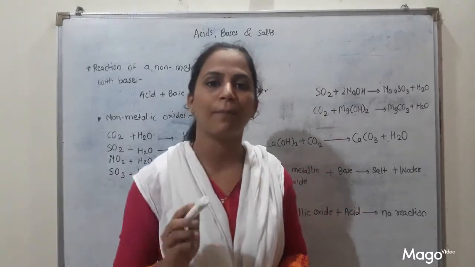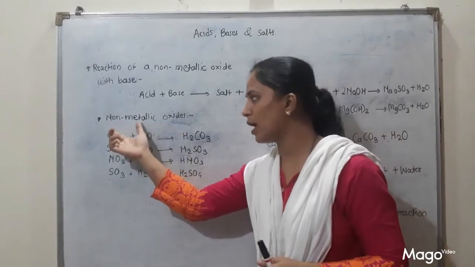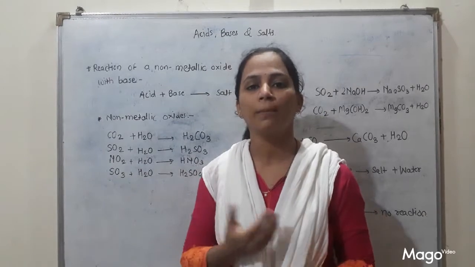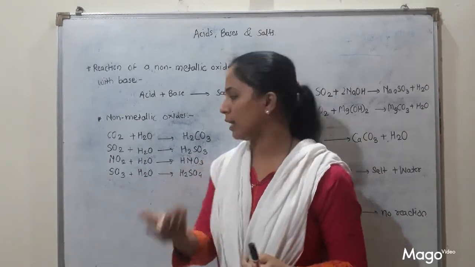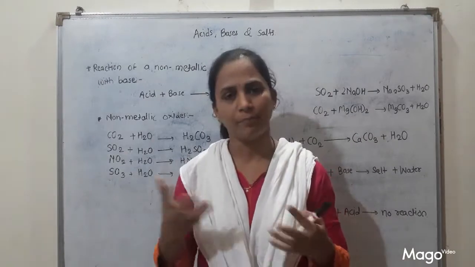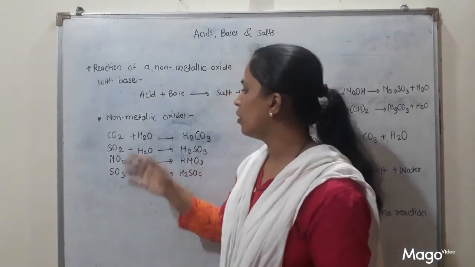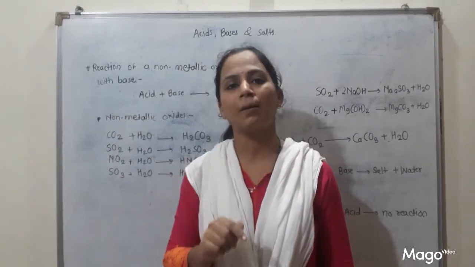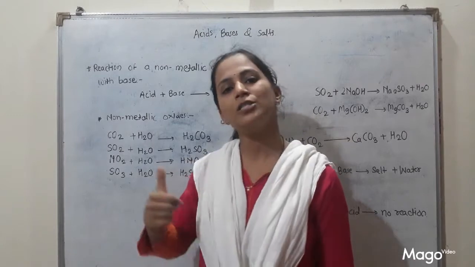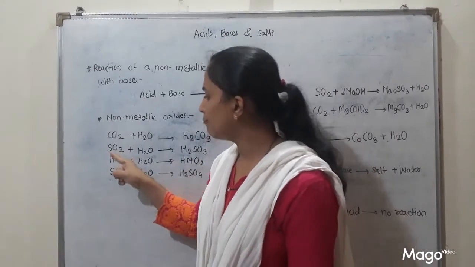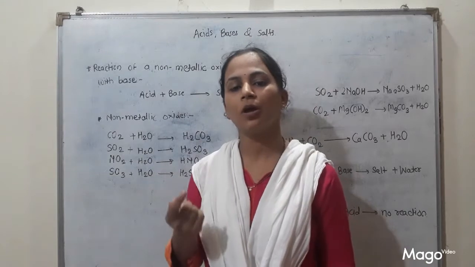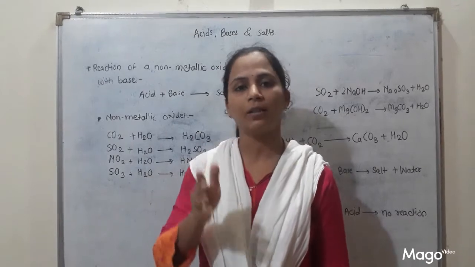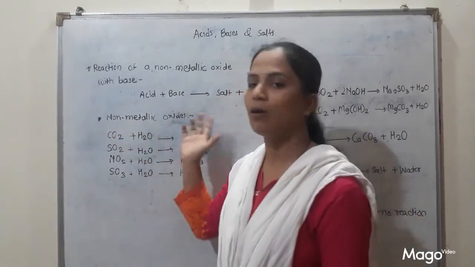Now we are going to study non-metallic oxide. As the word indicates, non-metallic oxides means oxides of non-metals. In the periodic table, carbon, nitrogen, sulfur, and so many other non-metals are there. So what is carbon dioxide? Carbon dioxide is an oxide of carbon, and carbon is a non-metal, so it is a non-metallic oxide. Sulfur dioxide is also an oxide of sulfur. Nitrogen dioxide is an oxide of nitrogen, and all these are non-metals. So these are examples of non-metallic oxides.